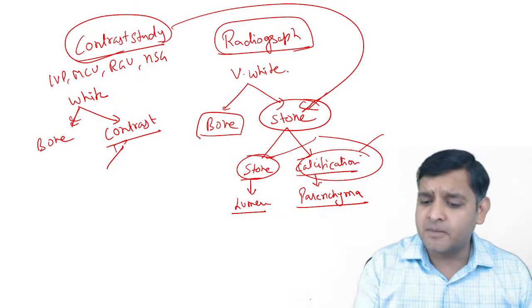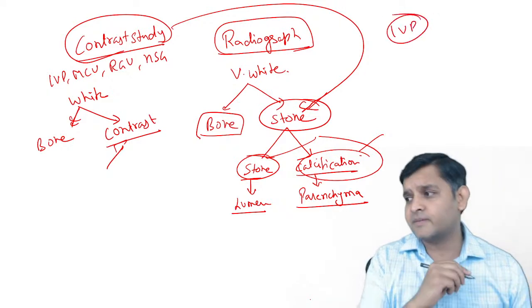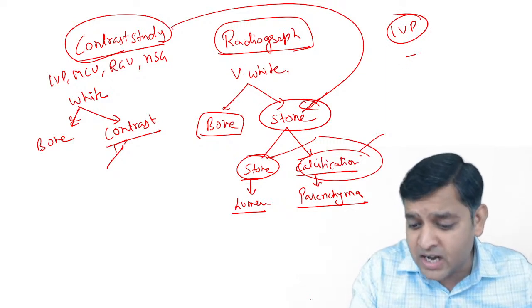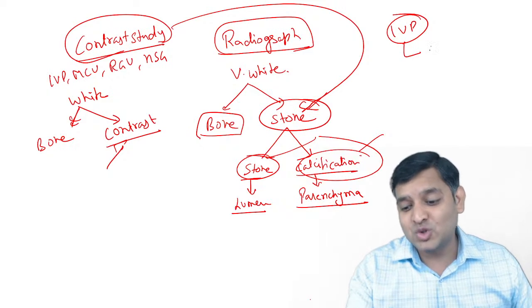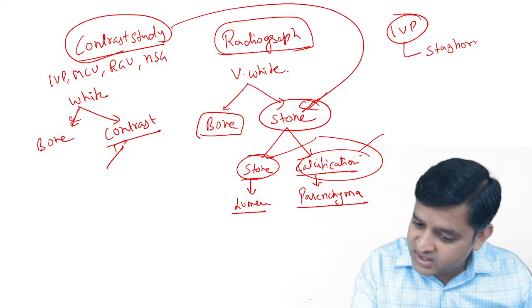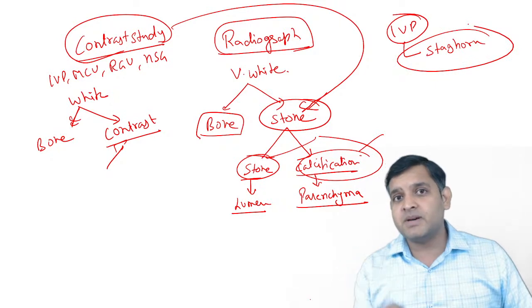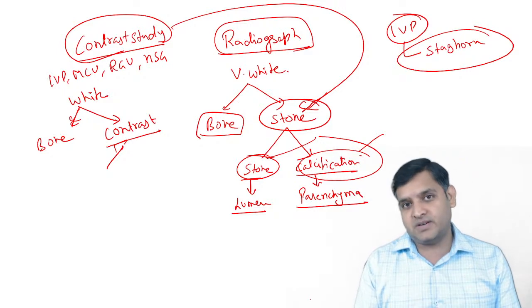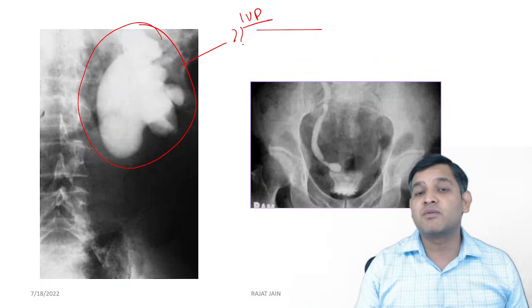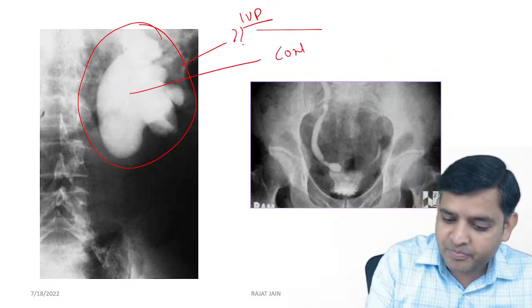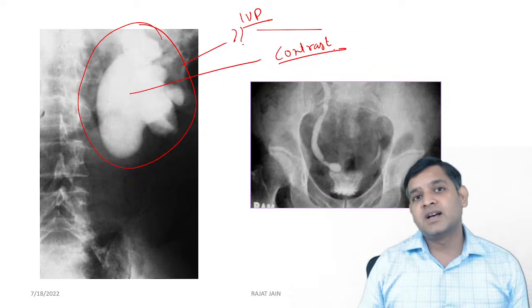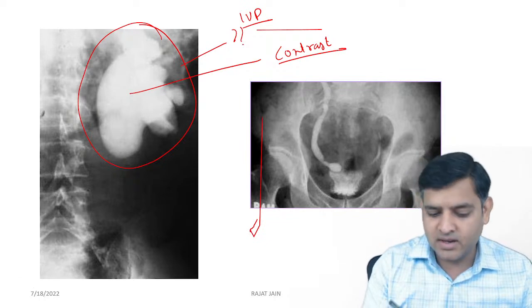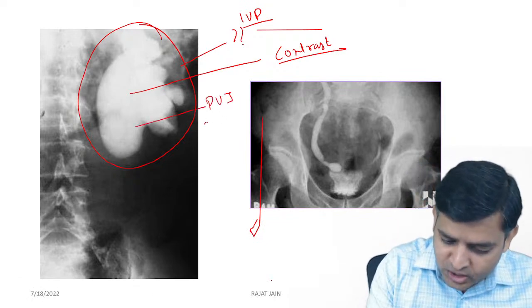In the NEET PG exam, an IVP image was given. So, if an IVP image was given, it cannot be a Staghorn calculus. Remember, if an IVP image is given, the examiner will not give you Staghorn calculus. So all that white that you were seeing was contrast. And if you see this dilated pelvis filled with contrast, you have only one answer: PUJ obstruction.